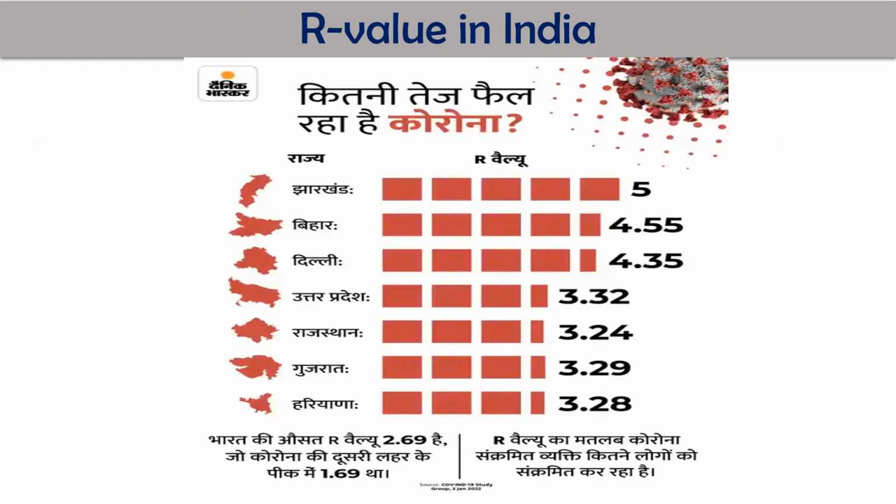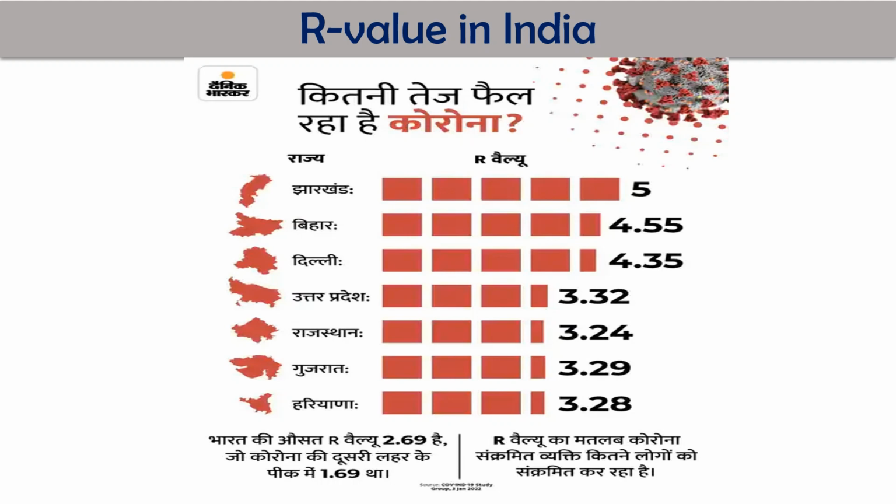social distancing. Now if you see the R value in India, it came down below 1 sometime back in 2021, after May, so the disease was reduced, but again it is more than 1. The average R value for India is 2.69, which was around 1.69 during the second wave in May 2021. That time it was only 1.69. Now for Omicron it is 2.69.